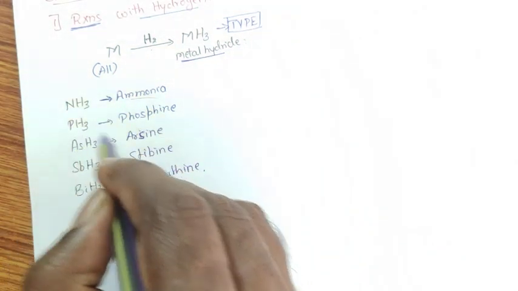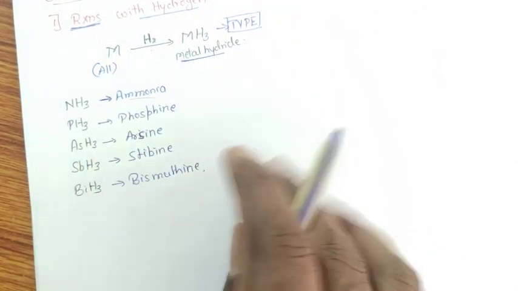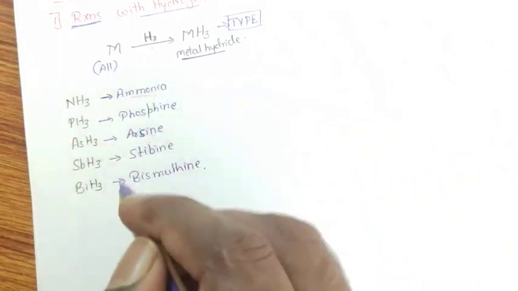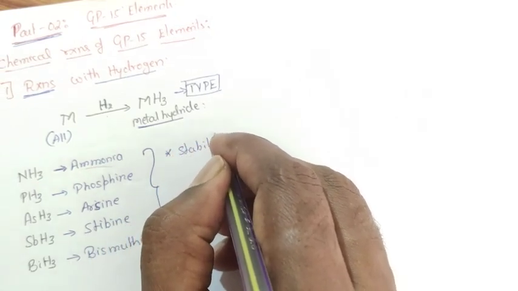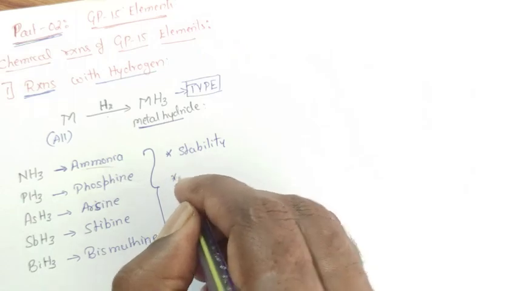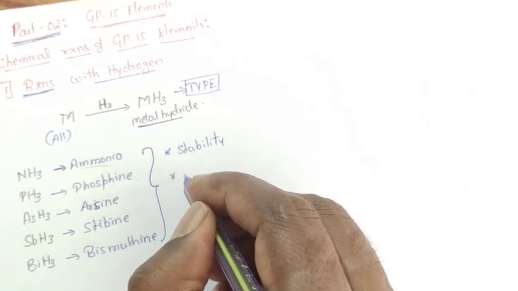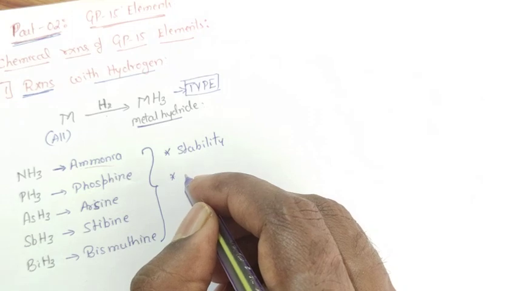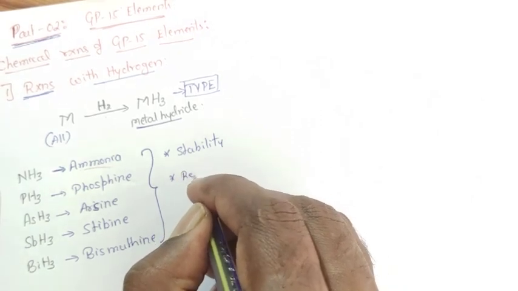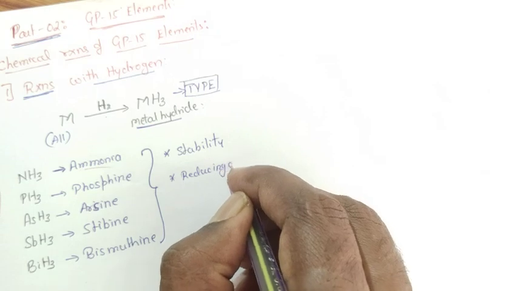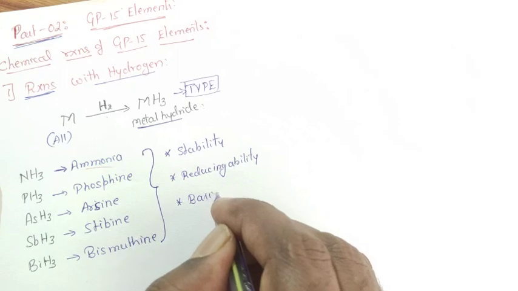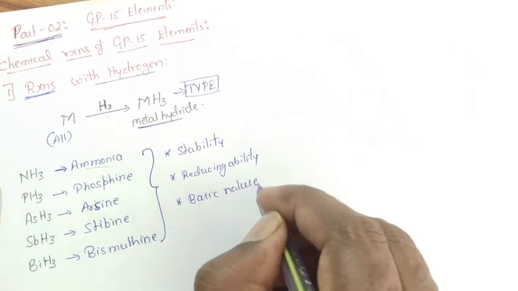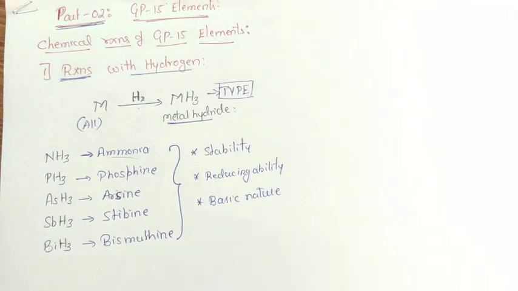Examples: ammonia, phosphine, arsine, stibine, and bismuthine. With these respective hydrides, today we are going to learn the stability of these hydrides as we move down the group. After learning the stability, we will learn the reducing ability of these hydrides, and the third one is the basic nature of these hydrides.